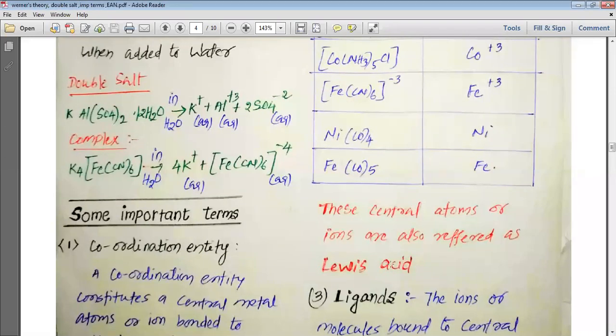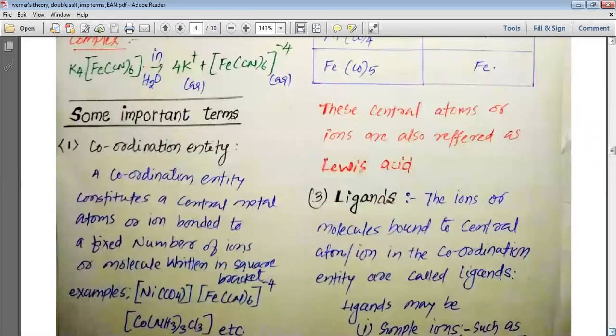Some important terms are related to the coordination compounds that we have started studying. The first term we studied was the coordination entity. The coordination entity constitutes the central metal atom or ion bonded to a fixed number of ions or molecules within the square bracket.